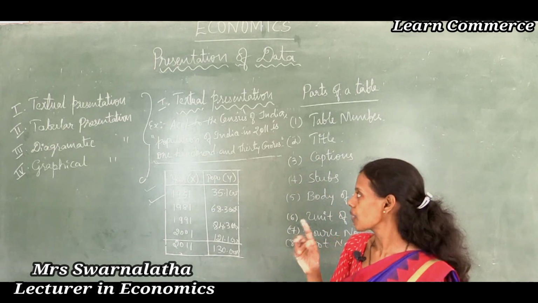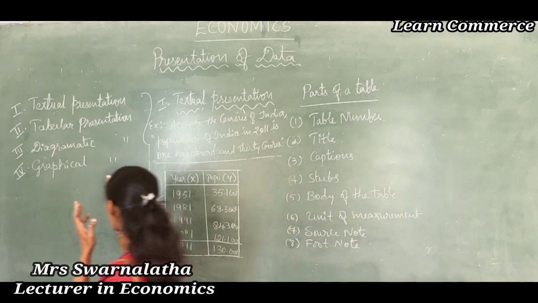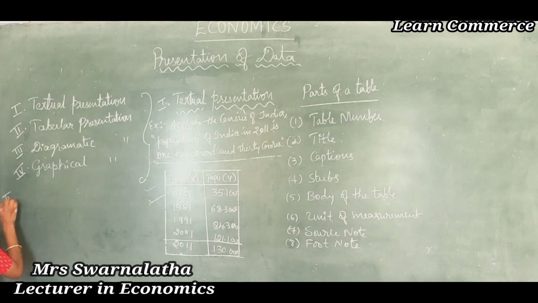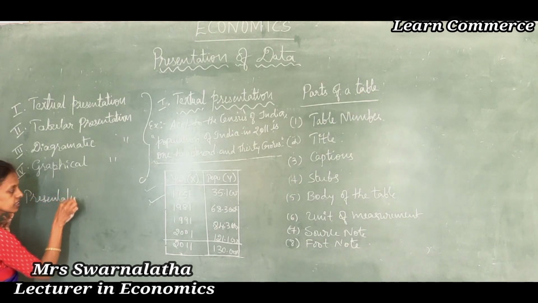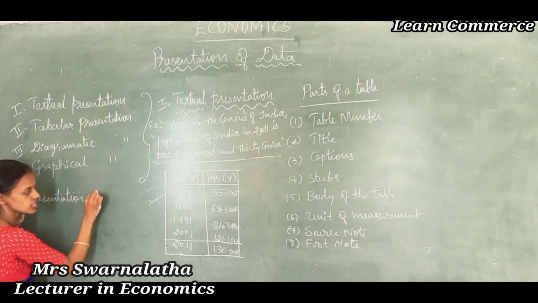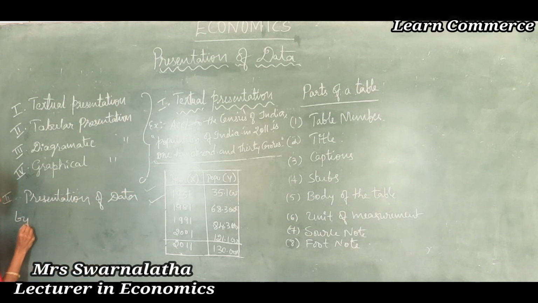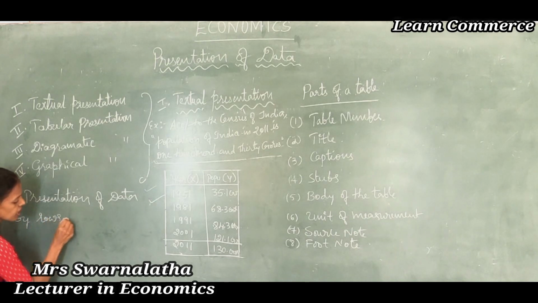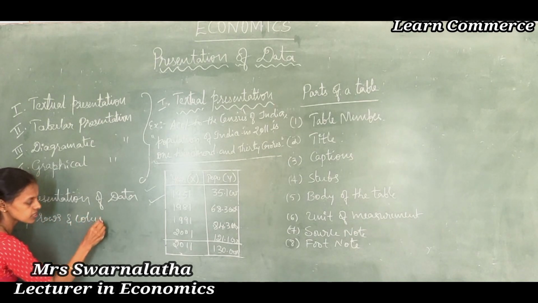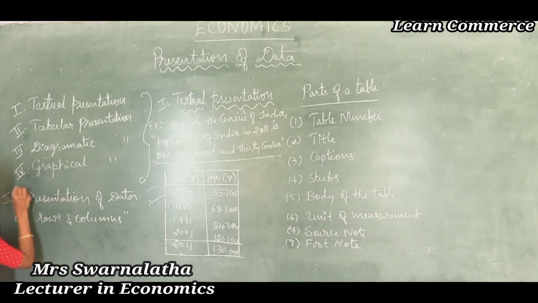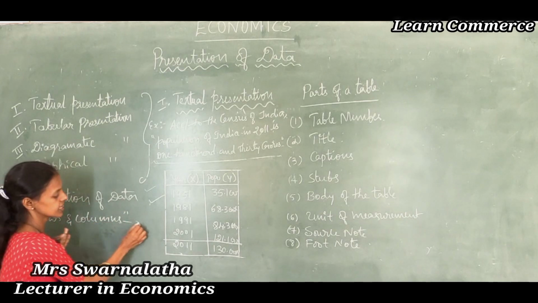Tabular presentation of data means, students, presentation of data through rows and columns. Presentation of data through rows and columns is called tabular presentation of data.